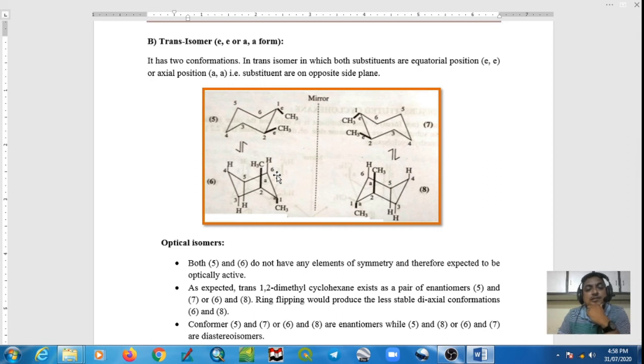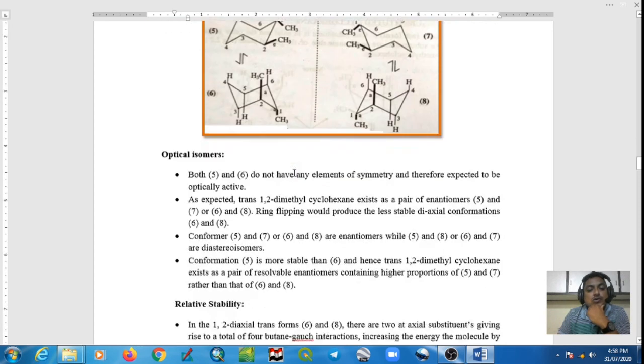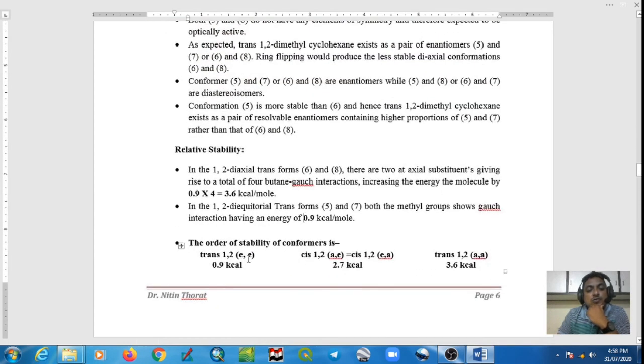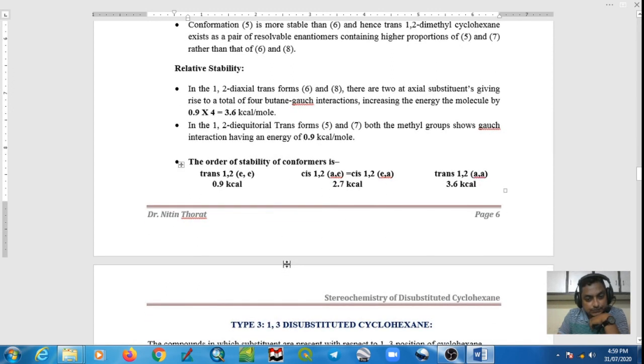So out of these three, the trans equatorial is most stable. So trans 1,2 diequatorial is more stable, having energy 0.9 kilocalorie per mole. In case of the cis isomer, axial-equatorial or equatorial-axial, both have the same energy, and it is 2.7 kilocalorie per mole. The trans isomer of 1,2-dimethyl cyclohexane, diaxial, is the most unstable conformer, having energy 3.6 kilocalorie per mole. Thank you.